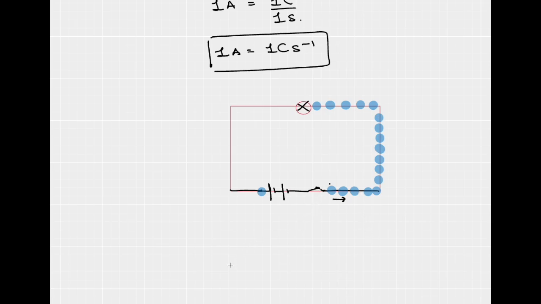When I switch on the circuit, an electron from the battery jumps out and passes the energy, and as soon as one electron comes out of the battery, one electron enters the lamp, and as soon as one electron enters the lamp, one electron comes out, and then one electron enters the positive terminal of the battery, keeping the charge constant.